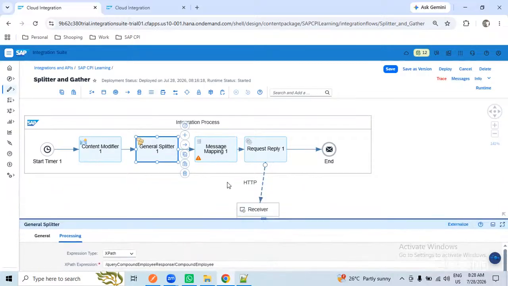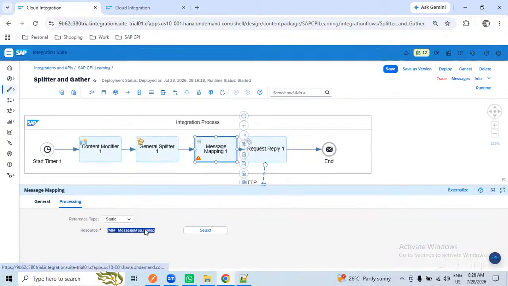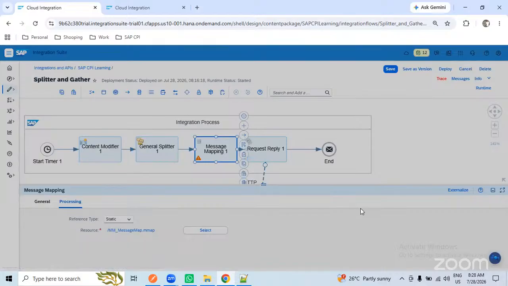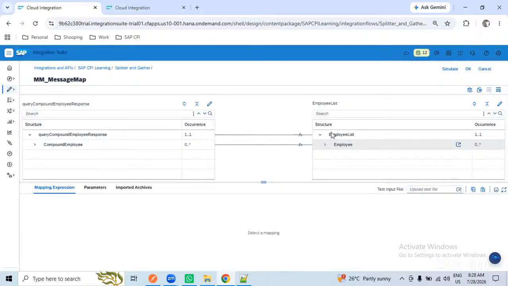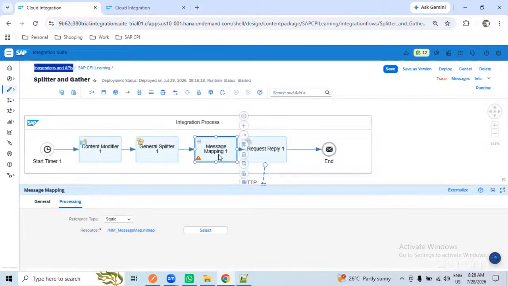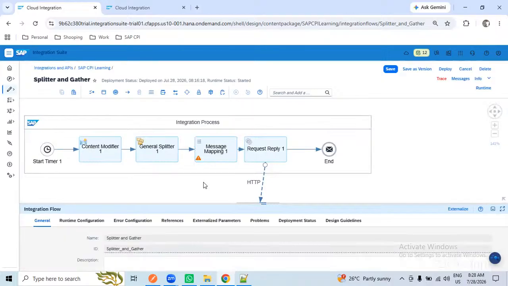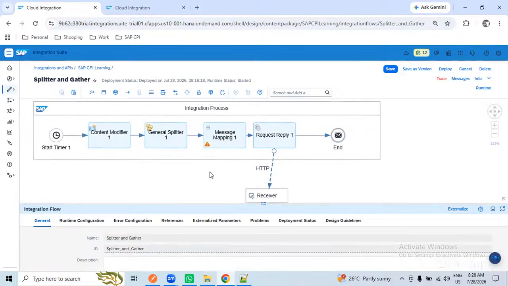Once we split the data, my client wants the data in a different format. They don't want the entire compound employee, so that is the reason we restructured the data using the mapping. We converted one structure to another using the mapping, and you know how it looks. Only a few fields we have connected. The client will provide how they want the data and in which structure. It's not always XML; they may ask us for the data in JSON also. In that case we need to use converters and proceed. For now, XML is fine for us. Once you have converted the data, we need to post it to the client system.